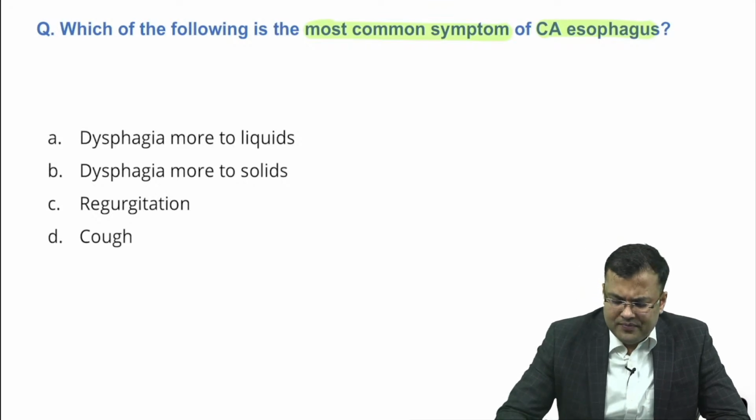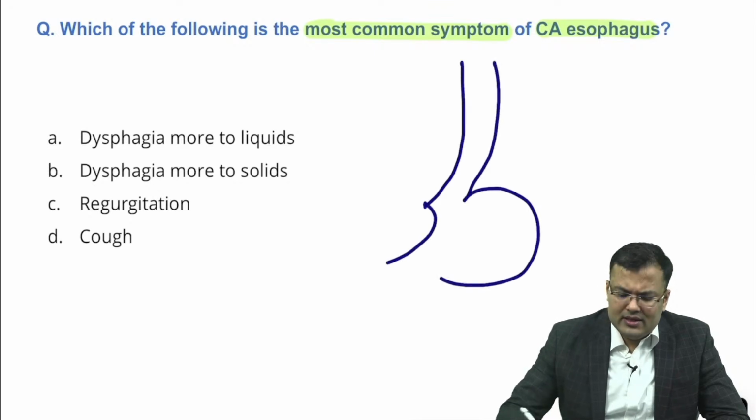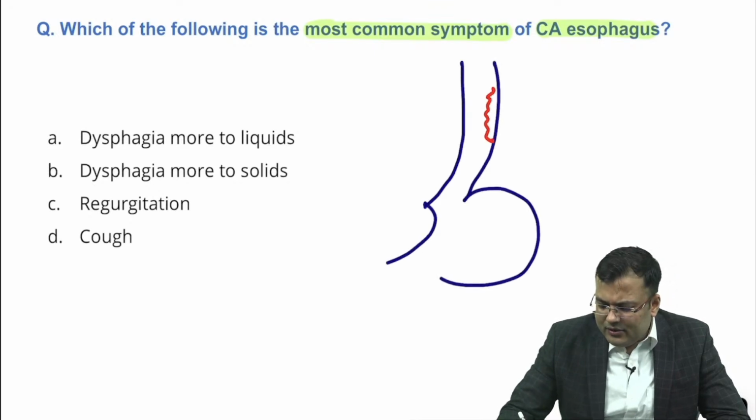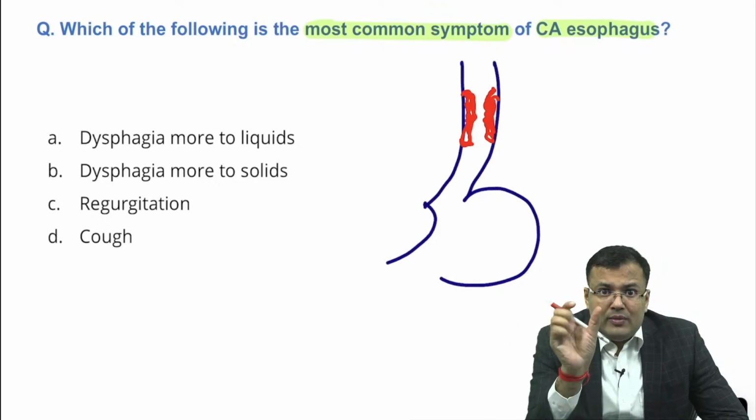Easy question. See, guys, this is the esophagus, this is the stomach. Now, where is the malignancy? Here. You can see this is the malignancy. Because of this malignancy, what happens? The growth is inside the lumen. Over a period of time, the lumen is compromised.